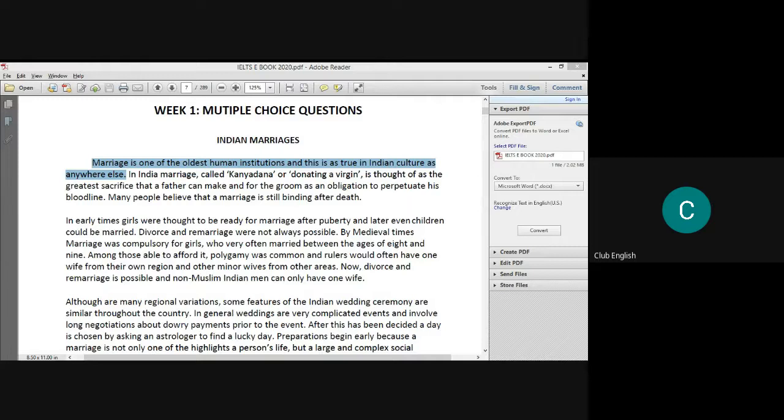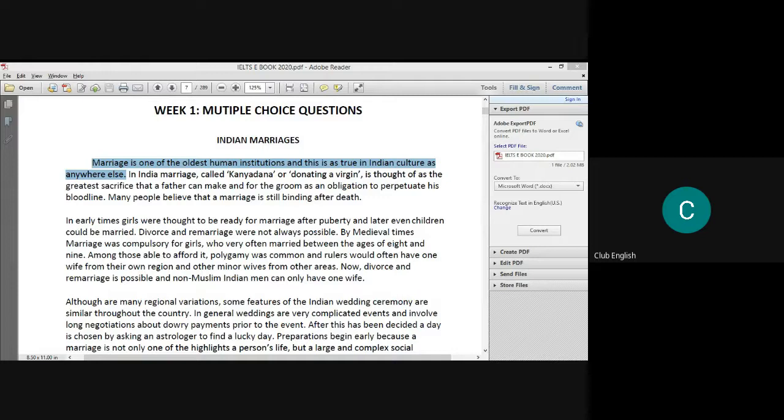So, marriage is one of the oldest human institutions. Now we are going to decipher only this part, because we have broken the sentence into two parts here. So we are going to say, in Hindi or English, that marriage is one of the oldest human institutions. It means there are various other human institutions, out of which marriage is one of them.